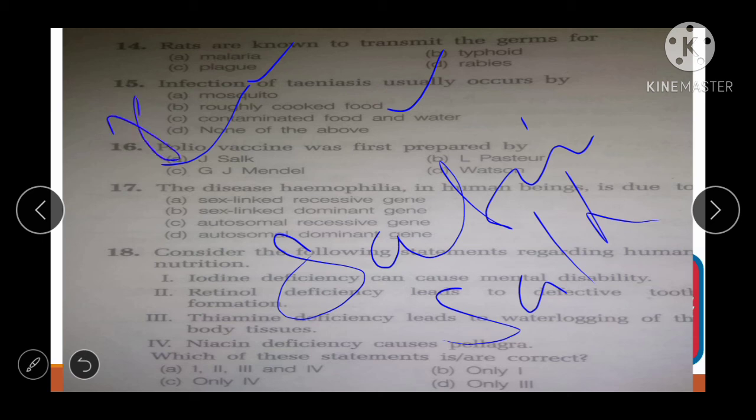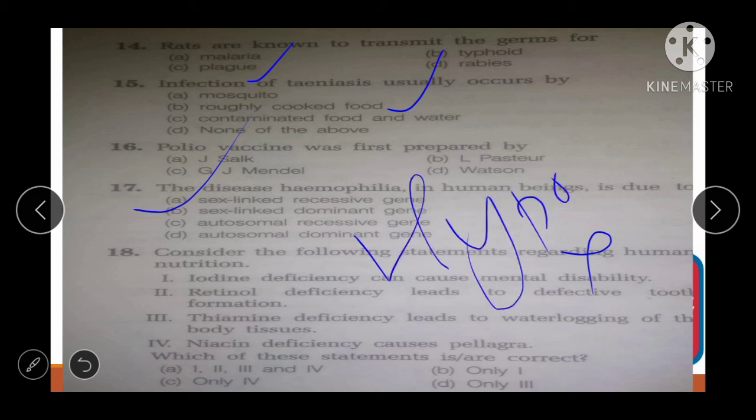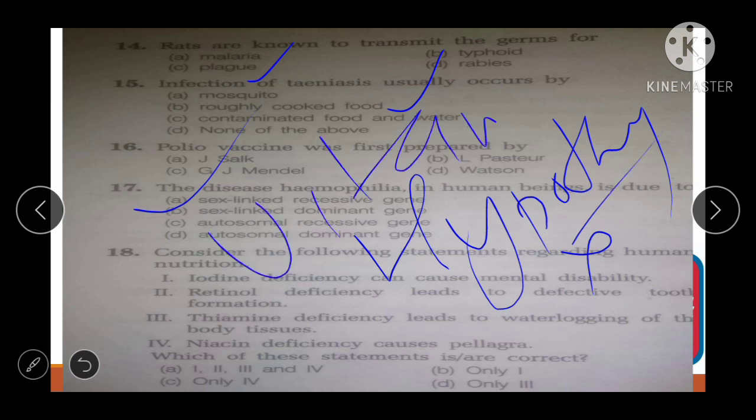Important question. Now next one is the disease hemophilia in human being is due to X linked recessive gene. Okay, consider the following statement regarding human nutrition. Iodine deficiency can cause mental disability. No, it causes hypothyroidism. Okay, next is retinol deficiency leads to defective tooth formation. No, it is due to the vitamin A deficiency and it causes night blindness.